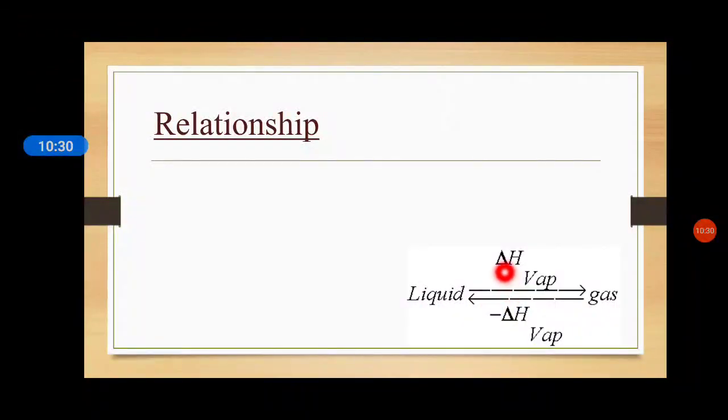The signs indicate endothermic reaction and exothermic reaction. If the sign is positive, that will be an endothermic reaction. Remember this point. And if delta H is negative, it means that is an exothermic reaction. I hope, students, you know about endothermic and exothermic reactions. Endothermic stands for heat absorbed, and exothermic reaction is when heat is evolved.